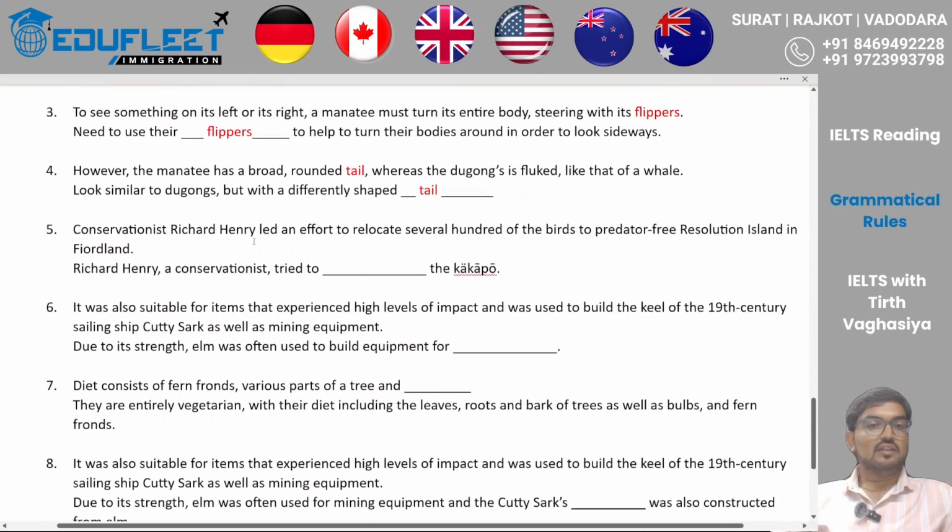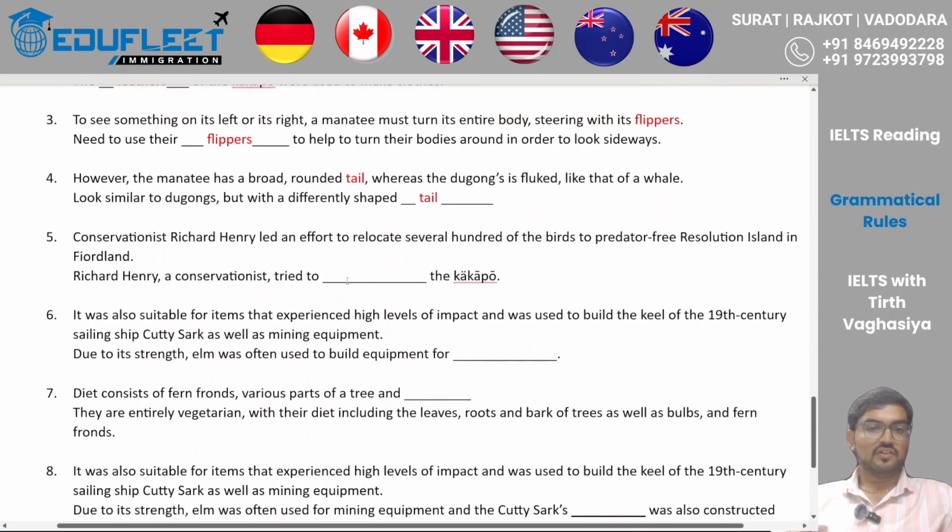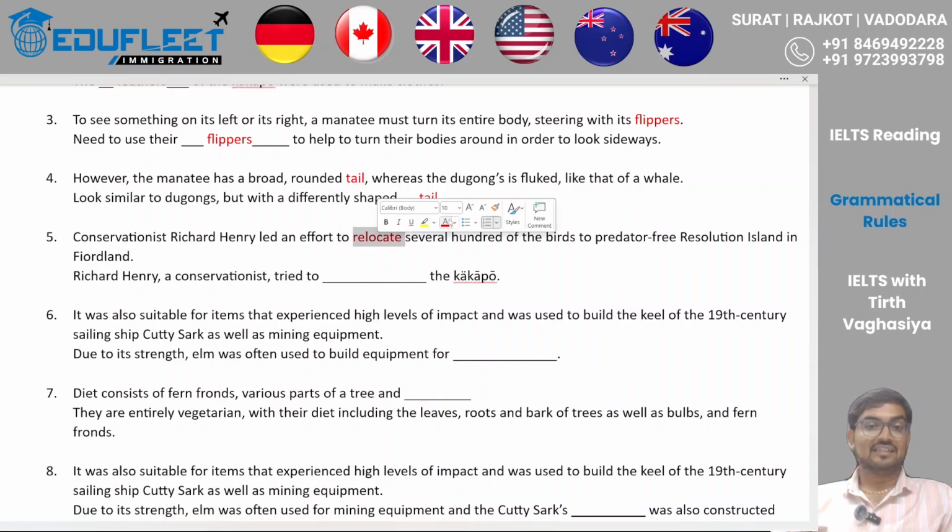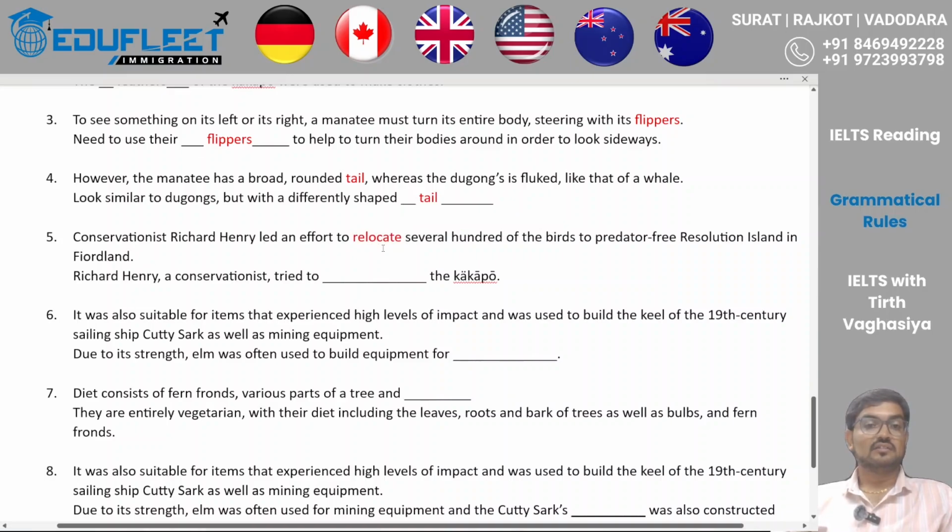So let's look at blank number 5. Now here we can see that it is "to". So after "to" we can expect a direct V1. Whenever I'm reading this line, my focus should be on the verb and most probably "to". Without reading the line, I can see the answer could be "relocate". Let's see. Richard Henry, a conservationist, tried to something the kakapo.